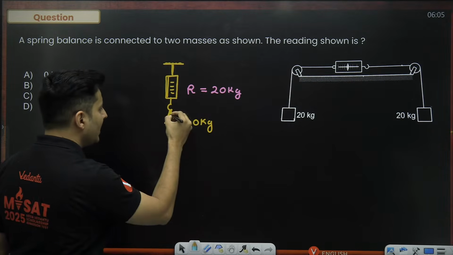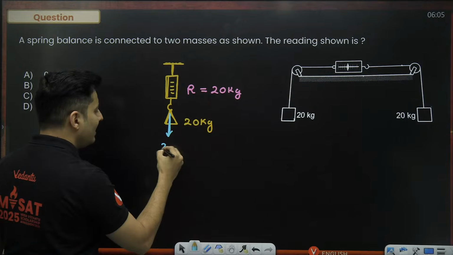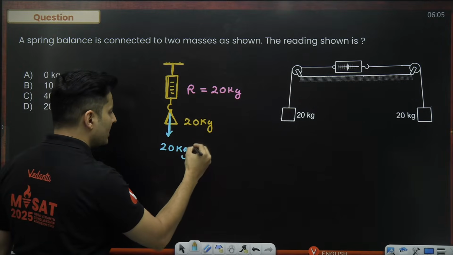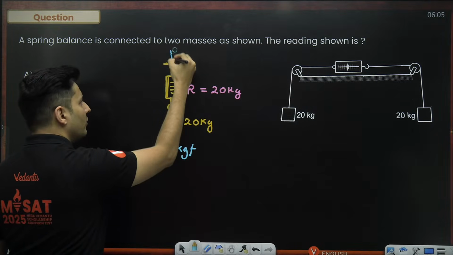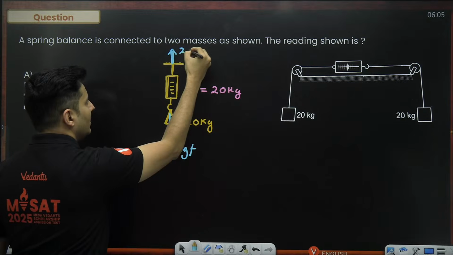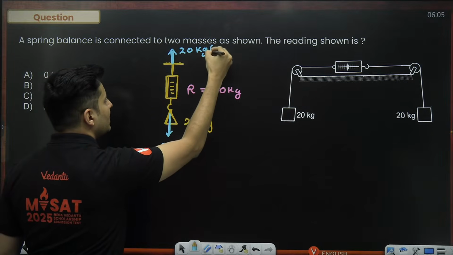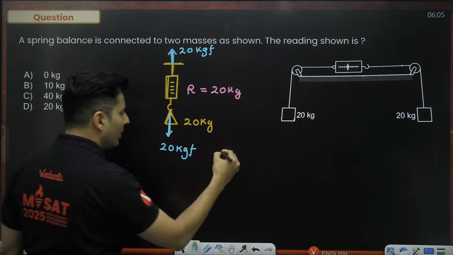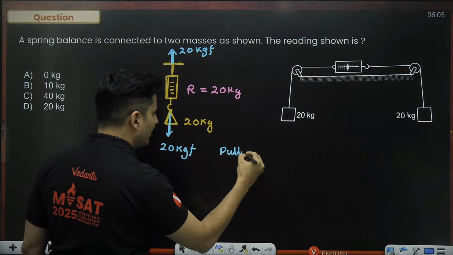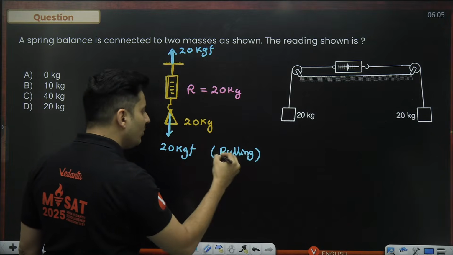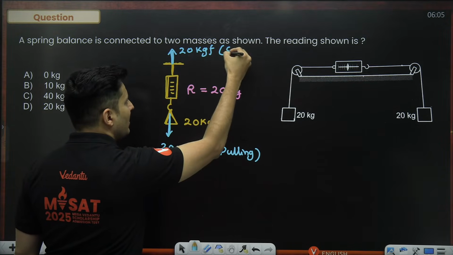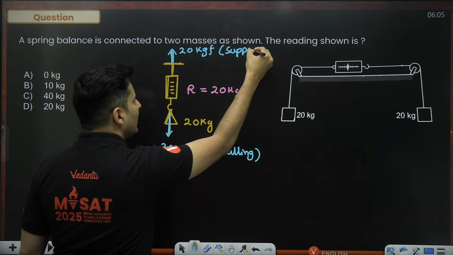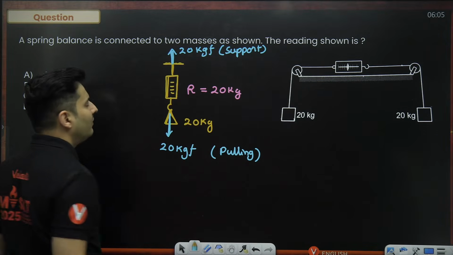So, strictly speaking, there is a 20 kg force down, and the roof also applies a 20 kg force up. This force, if I call it the pulling force, only pulling force can't exist. There must be a supporting force, or else it is going to fly off and fall off.